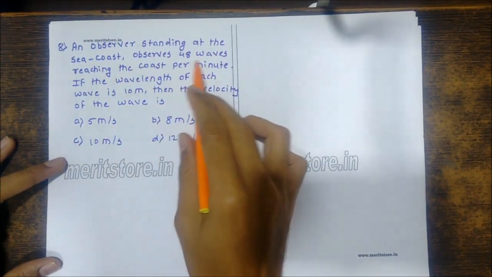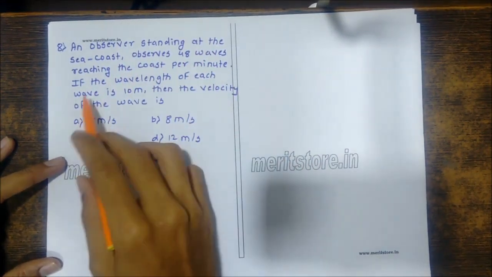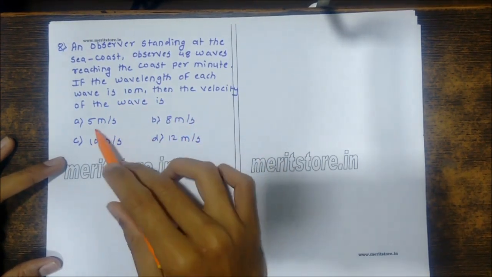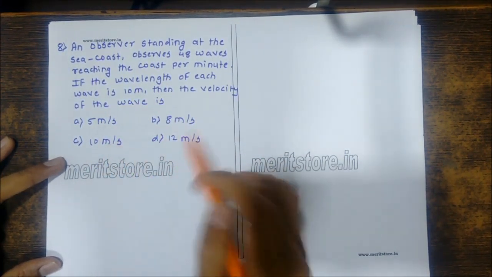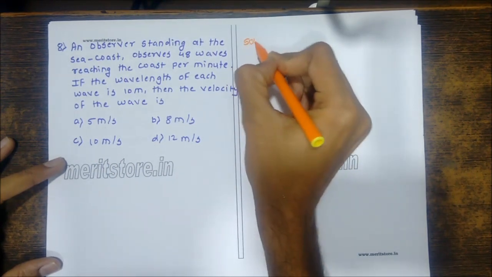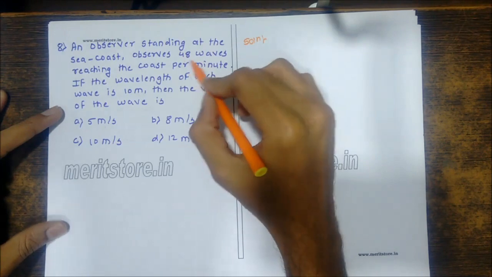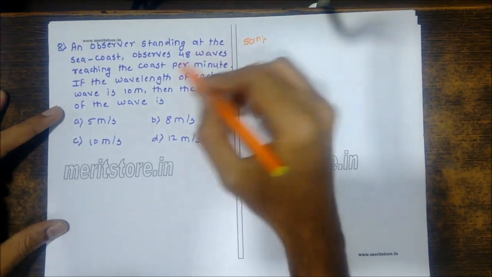Standing at a seacoast, an observer observes 48 waves reaching the coast per minute. If the wavelength of each wave is 10 meters, then the velocity of the wave is 5 meters per second, 8 meters per second, 10 meters per second, or 12 meters per second. So we have an observer. He is observing 48 waves in 1 minute.